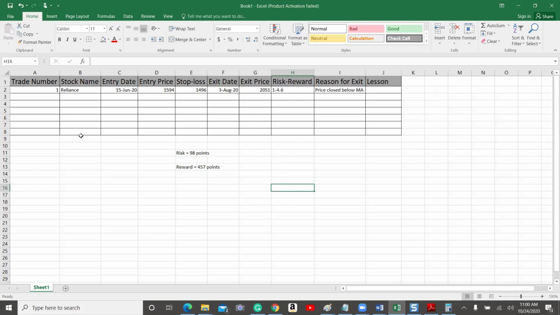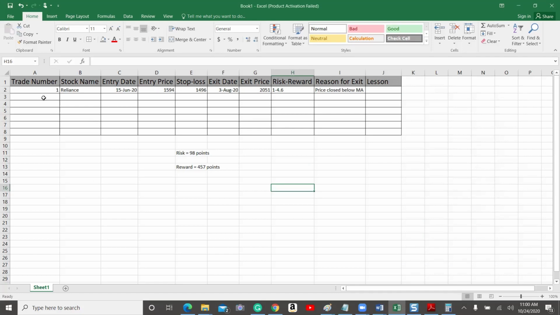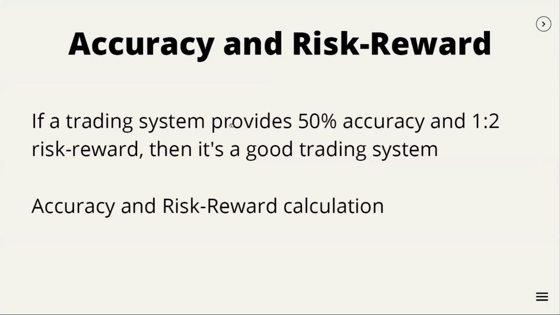So in this way, you can check. You can log as many trades as possible by looking at the chart. You can keep on entering trades from different stocks. So once you have 100 trades, you will get the overall performance. So that's how you can backtest the system. While backtesting, two things are very important: accuracy and risk reward. If you find a trading system which gives minimum 50% accuracy and 1:2 risk reward, then it is a good trading system actually. So how do we calculate accuracy and risk reward?